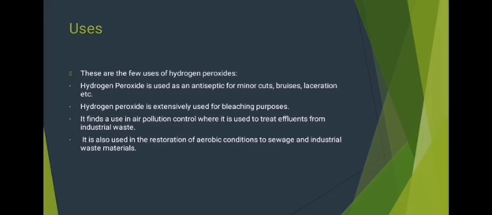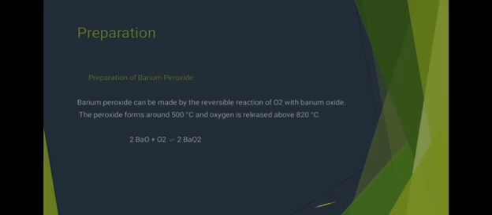The peroxide has the following uses. Hydrogen peroxide is used as an antiseptic for minor cuts, bruises and lacerations, and it is extensively used for bleaching purposes and in air pollution control to treat effluents from industrial waste. It is also used in the restoration of aerobic conditions to sewage and industrial waste materials.